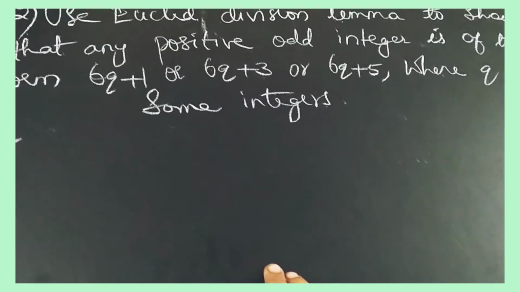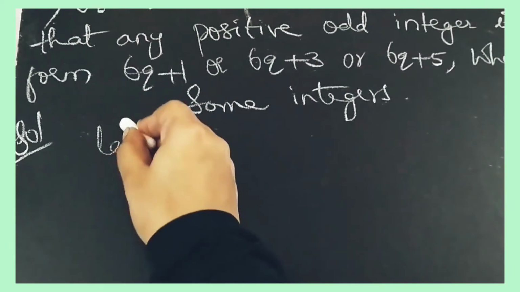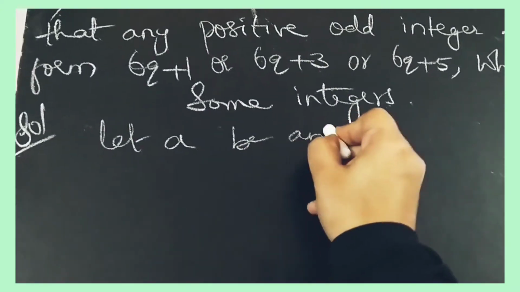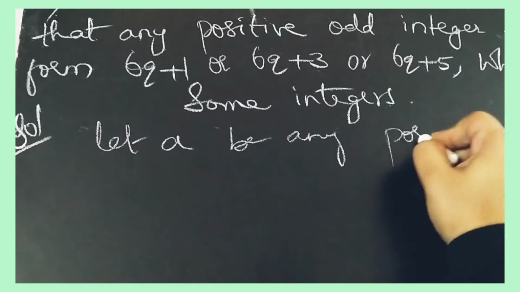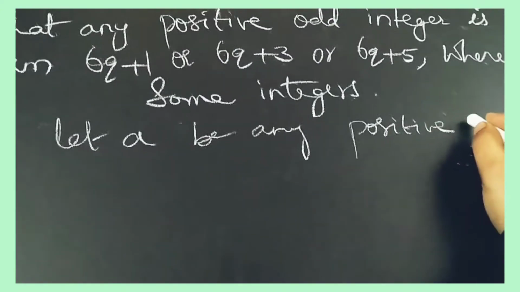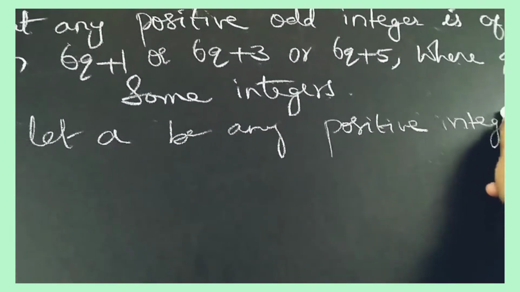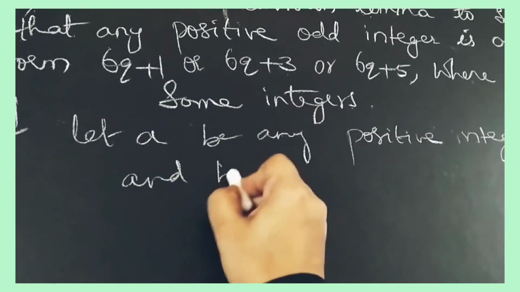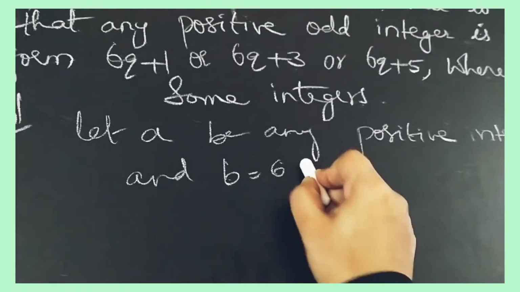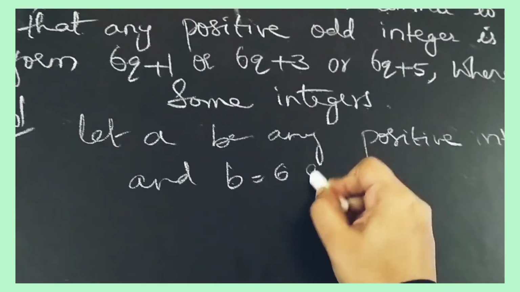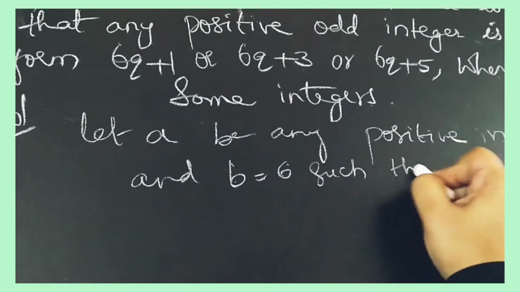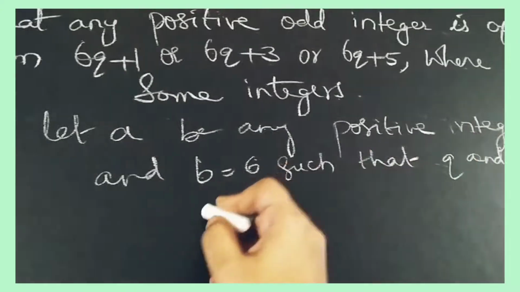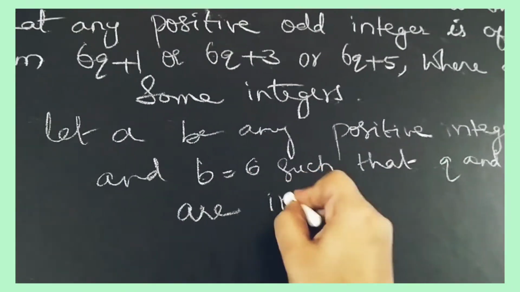So here what you have to do, let a be any positive integer, and b is equal to 6, such that q and r are integers.